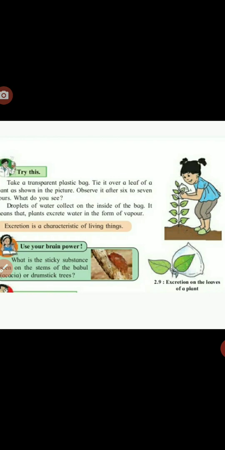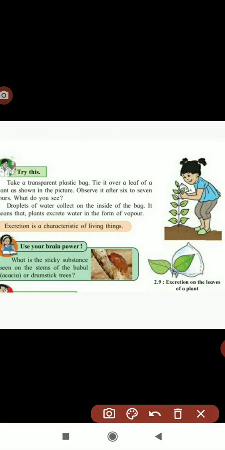Understood. If you do this experiment in winter season, in the morning you will see that water droplets are on the leaves. Because in winter season the temperature is cool, that's why evaporation is not done. So the water droplets are collecting on the leaves. You can see that easily.